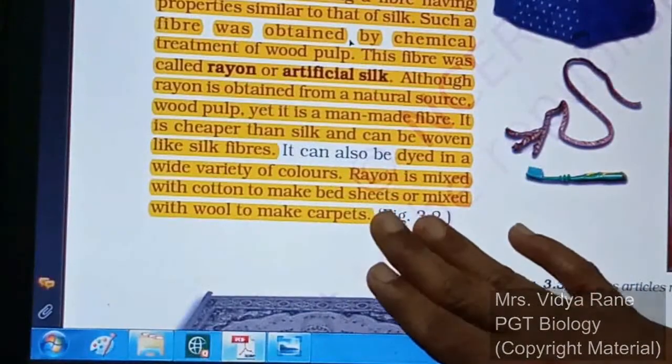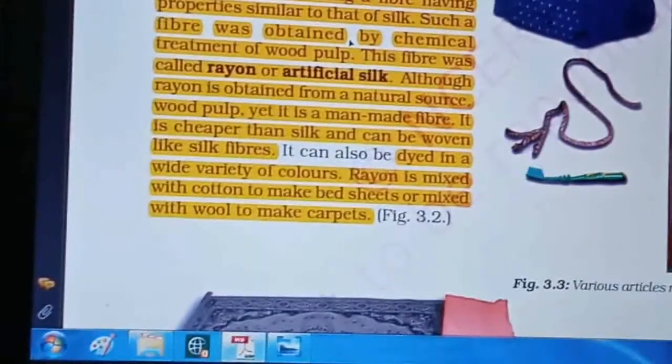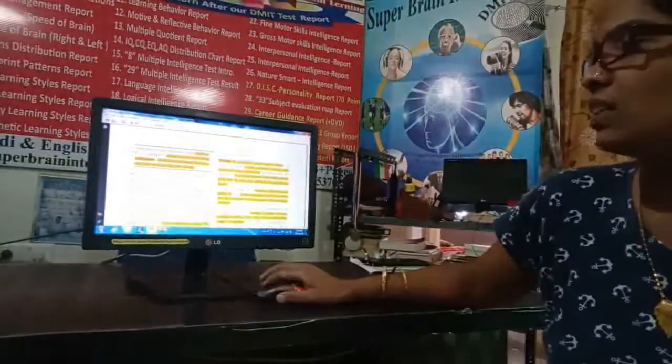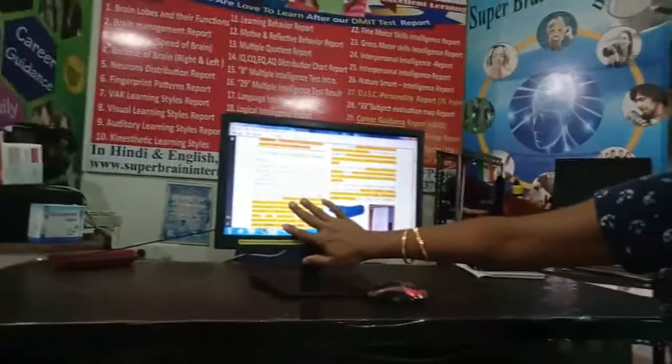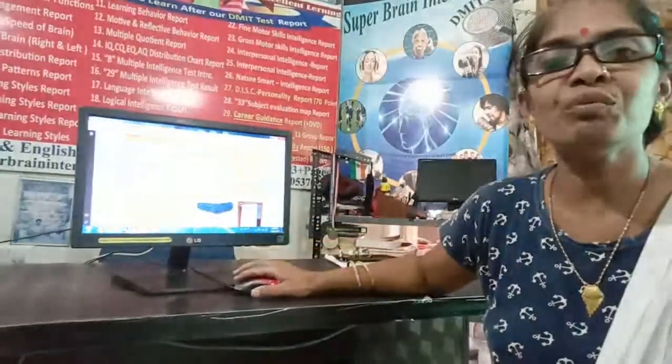Some fabric things are made up of a mixture of both types of fiber, natural fiber and artificial fiber. So this is about artificial silk, nothing but rayon. Most of the time the question will be asked: name the artificial silk, or which artificial silk is obtained from wood pulp.